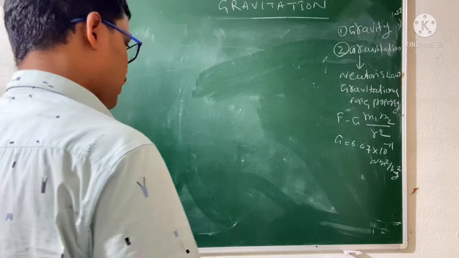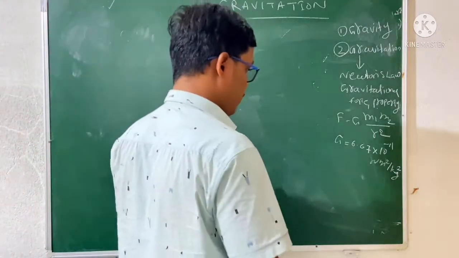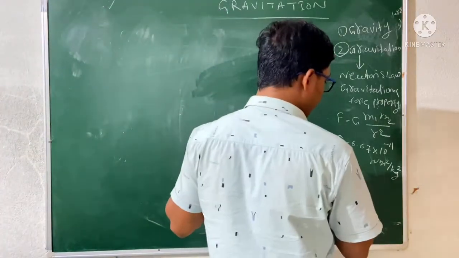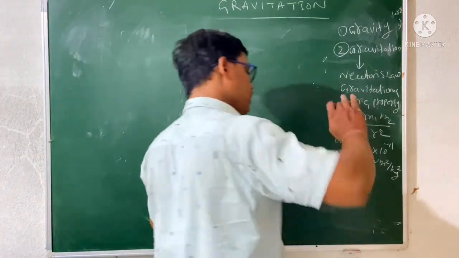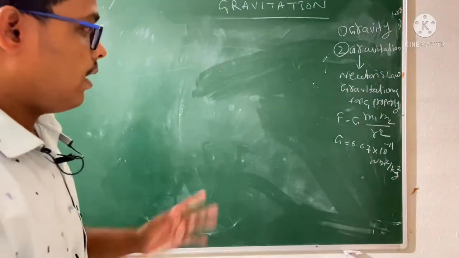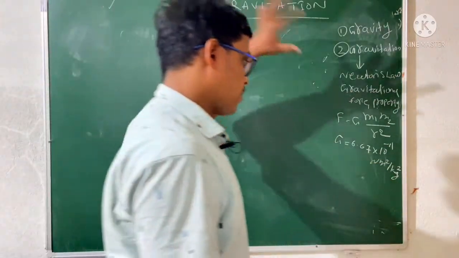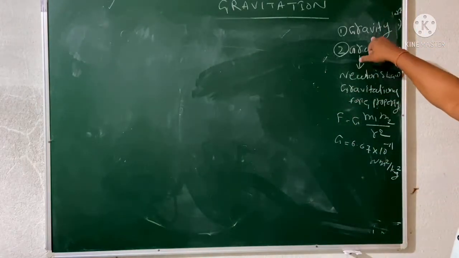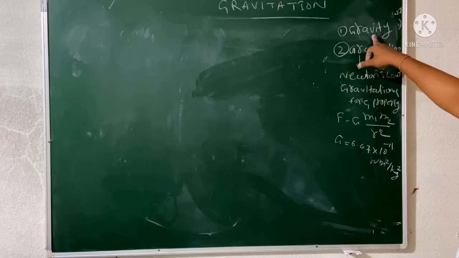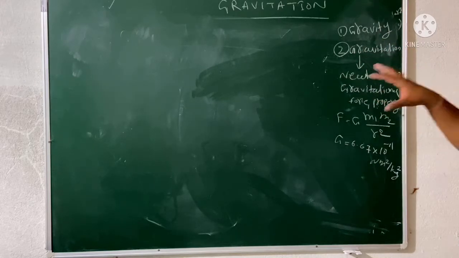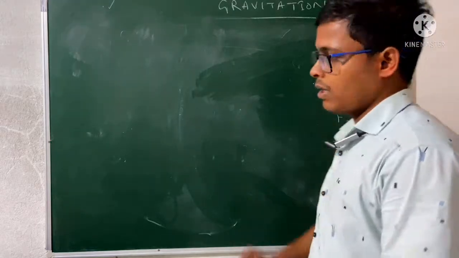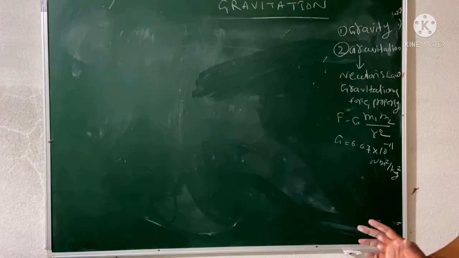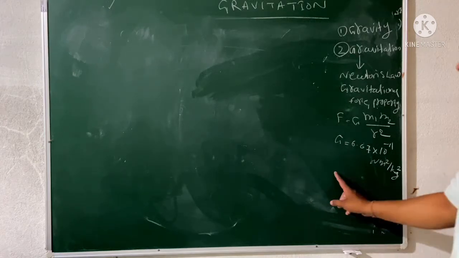Okay, so remember when electrostatic force is there also, we will discuss electrostatic force later in this electrostatic topic. But remember, these are the things. What is gravity? This is the property of attraction, and this is due to the gravitation. And which force is attractive? That is the gravitational force. And what is the expression of gravitational force? That Newton gives based on his theory, and this is the value of G.